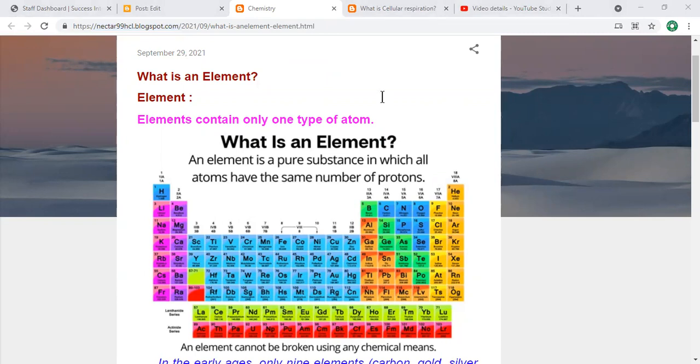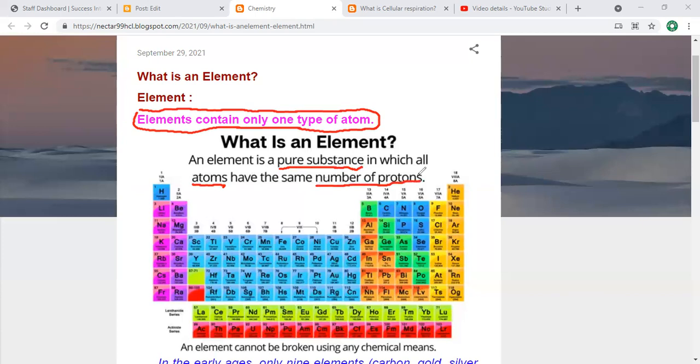So let's see what is an element. When you read, an element contains only one type of atom. Very easy definition. An element is a pure substance. Second, when you ask what is an element: it is a substance in which all atoms have the same number of protons. You know this very well.